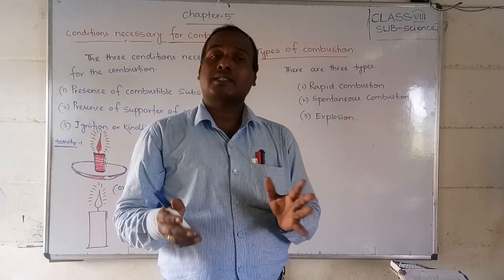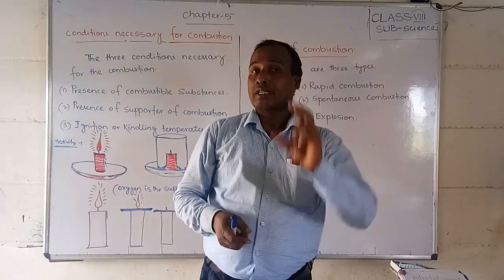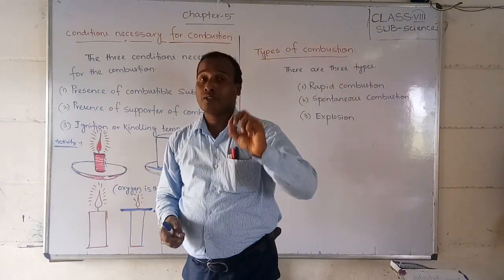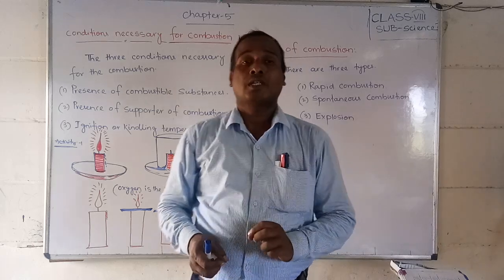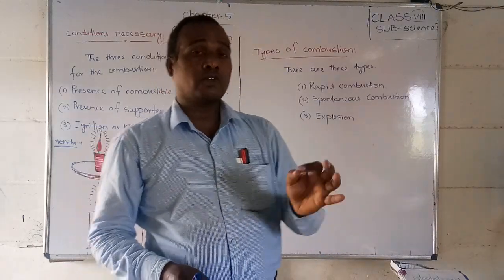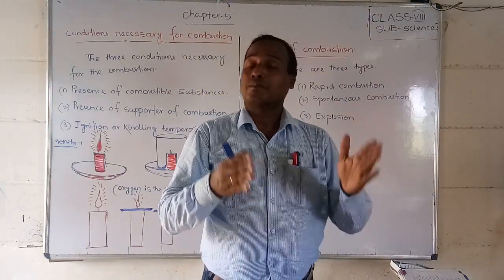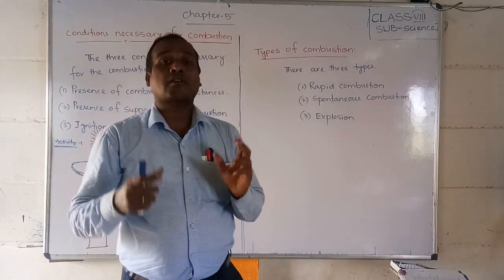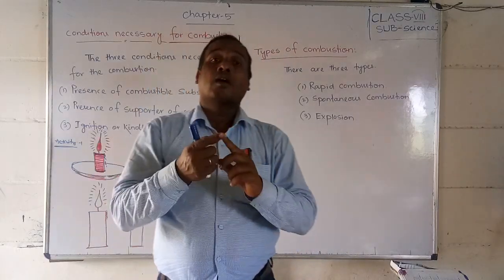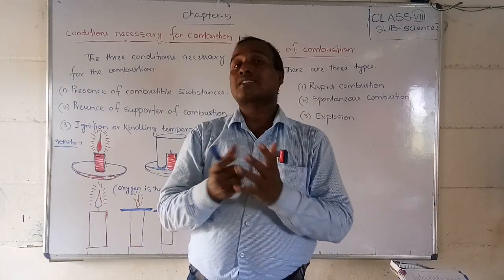Yes, friends, within a very short time the candle will go out. Why? Because the oxygen in the glass is finished.